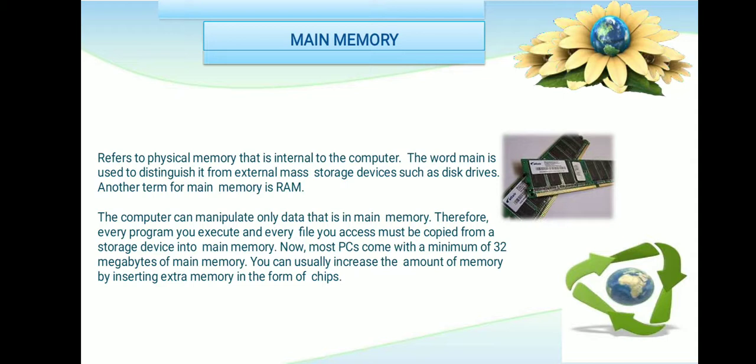Now the computer can manipulate only data that is in the main memory. Whatever data is in the main memory, the computer can manipulate. Therefore, every program you execute and every file you access must be copied from the storage device into the memory. Most PCs come with a minimum amount of main memory. We usually increase the amount of memory by inserting an extra memory card in the form of a chip.